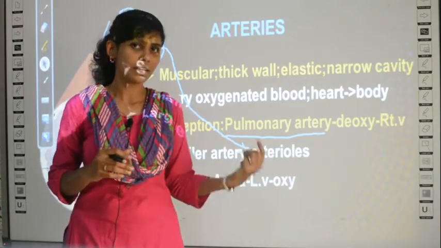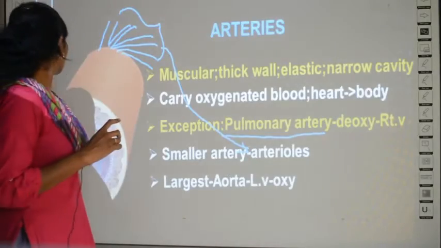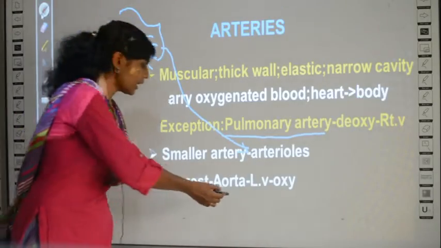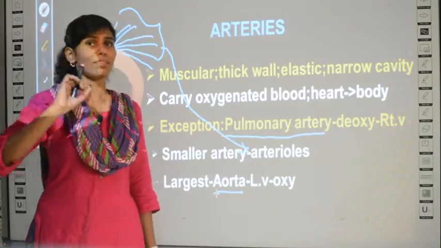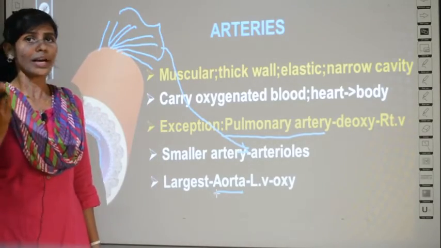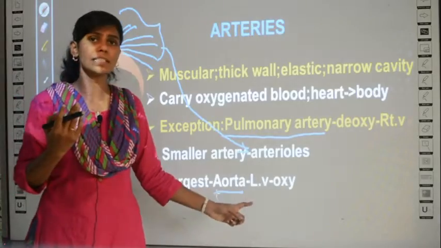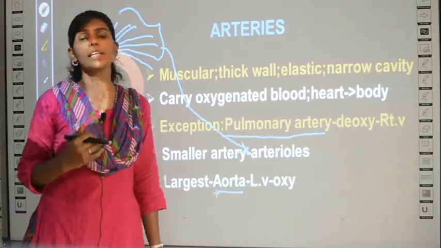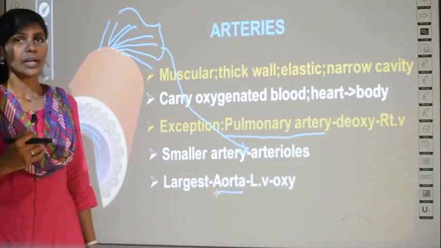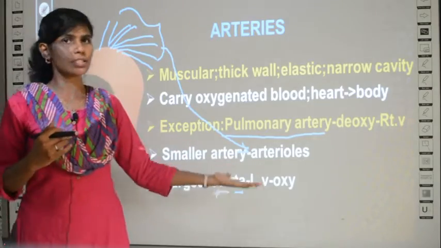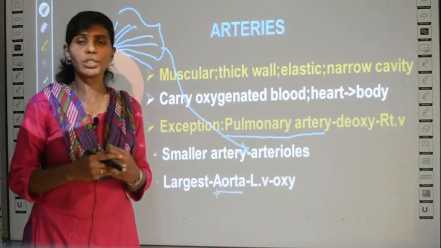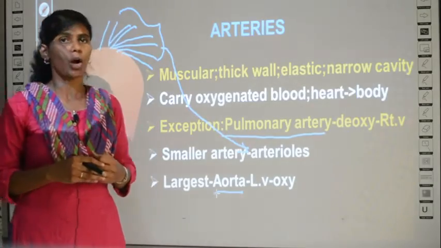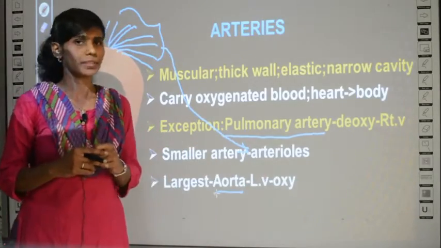You have studied this also in the structure of the heart, no? Have you studied about aorta? You have labeled all, no, the aorta. Where is the aorta? It originates from the left ventricle of the heart. Do you remember? And this aorta, obviously it carries oxygenated blood. Like other arteries, even being the largest, it has the property of carrying only oxygenated blood. Clear?